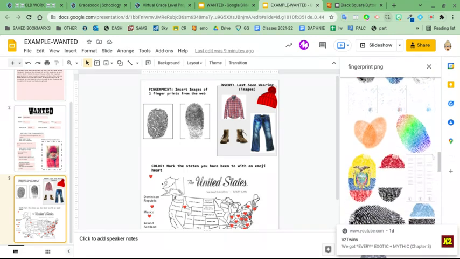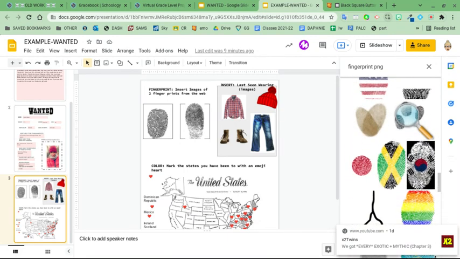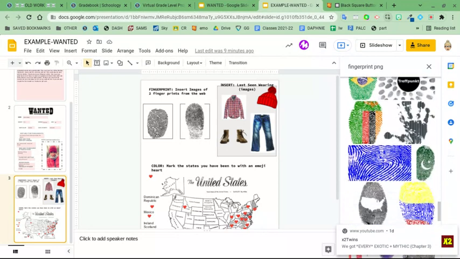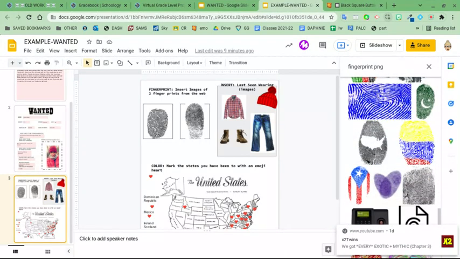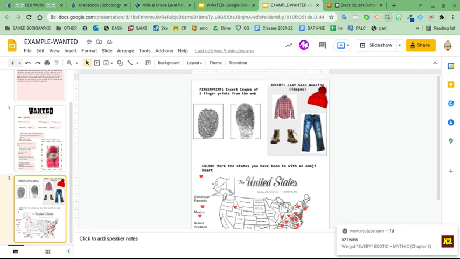So you can change colored ones, but you want to make sure you're choosing one that actually looks like a human fingerprint. And I'm choosing 2, and I'm putting those in the box. Make sure you choose 2 different fingerprints because no 2 fingerprints are alike. So you don't want to just copy 2 of the same one.